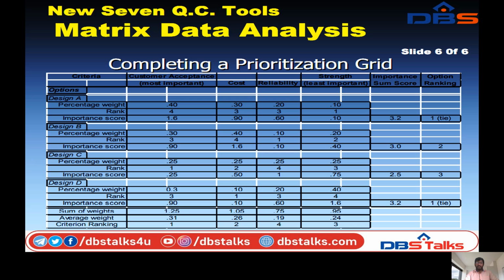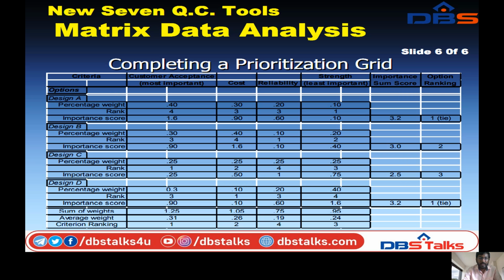So matrix data analysis, completing the prioritization grid. In this prioritization grid, the options are design A, design B, design C, and design D. These are the 4 design options. For every design we have the percentage weight, rank, and importance score. Coming to design A, the percentage is 40, the rank is 4 and the importance score is 1.6. The cost percentage weight is 30, the rank is 3 and the importance score is 90.